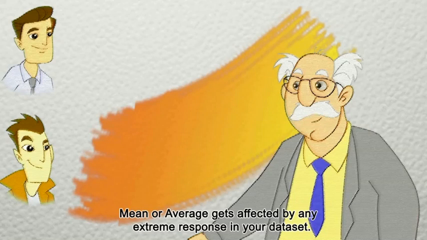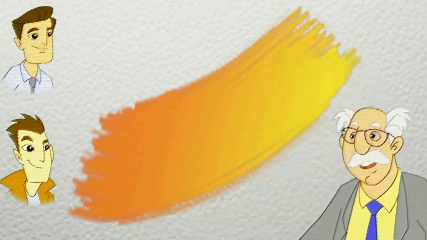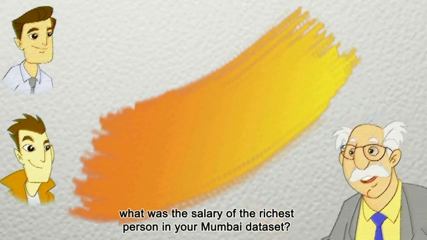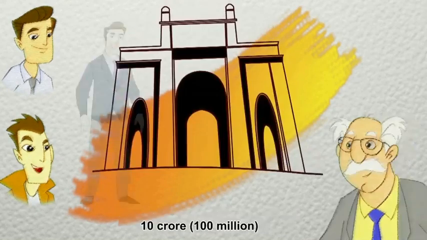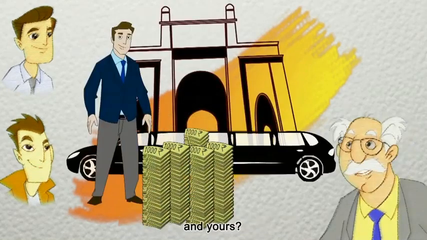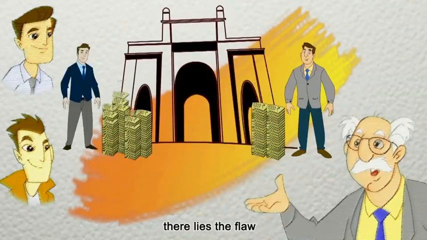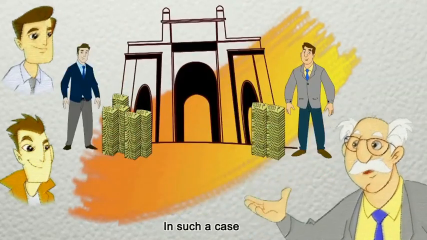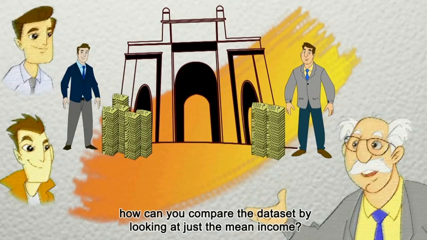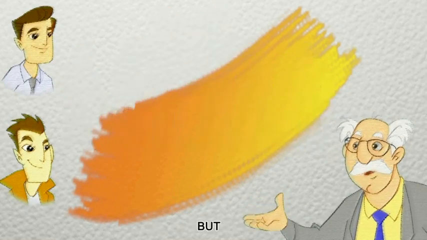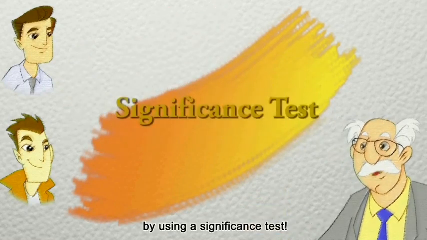Mean or average gets affected by any extreme response in your dataset. For example, what was the salary of the richest person in your Mumbai dataset? 10 crore. And yours? 1 crore. There lies the flaw. In such a case, how can you compare the datasets by looking at just the mean income? You need to compare the means, but by using a significance test.